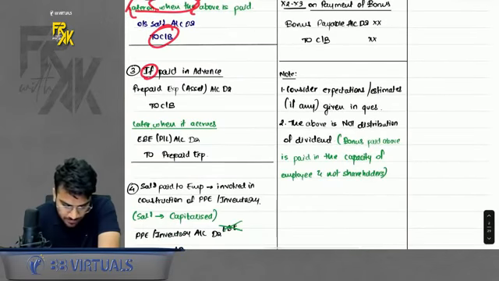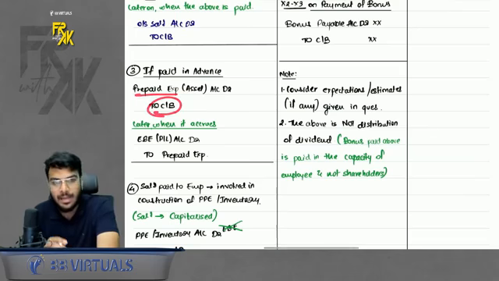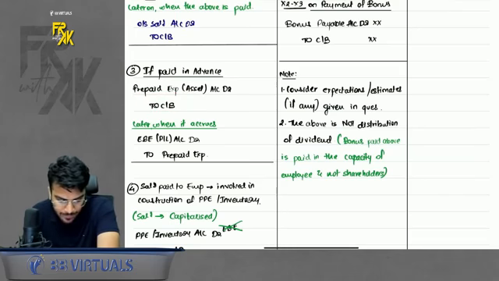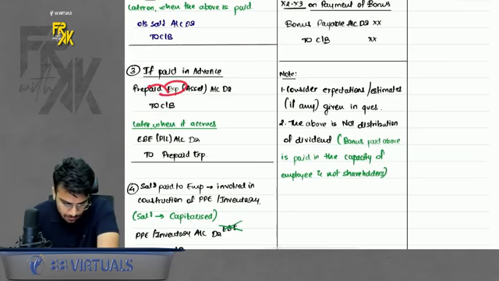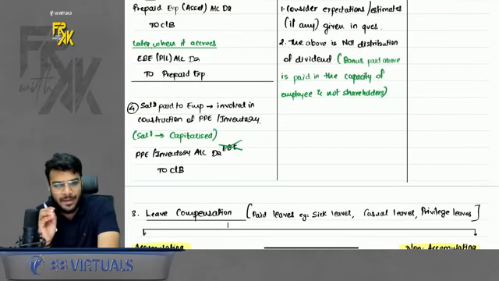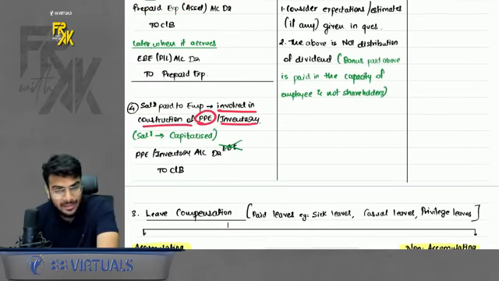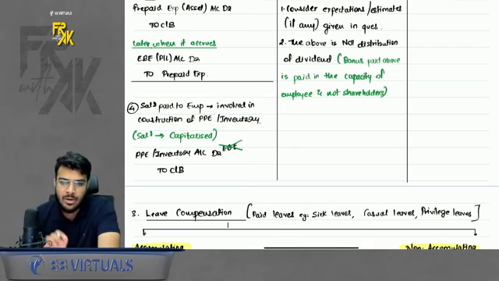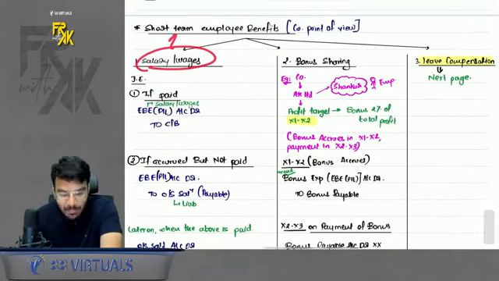What if the salary is paid in advance? In that case, you will book a prepaid expense. So you will say prepaid expense account debit to cash bank. Because it has not accrued, you will book an asset and you will credit cash bank. Once it accrues, reverse the asset and book the expense. Simple. And one more thing, if you have paid a salary to any employee who is involved in the construction of an asset, that salary is not transferred to profit and loss, it is capitalized. This was the first part, that is salary wages, under short-term employee benefits.